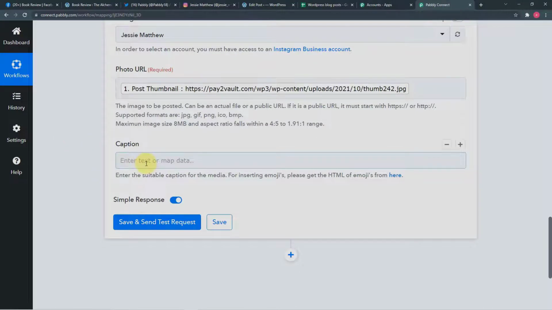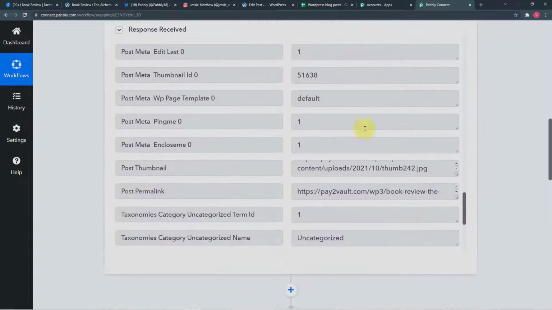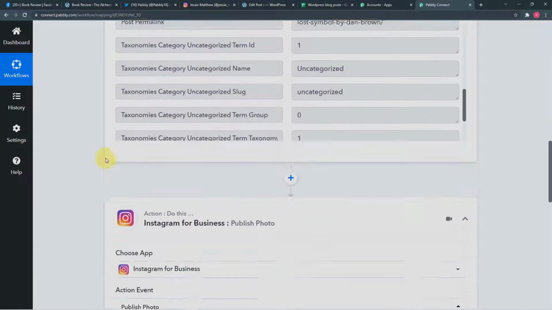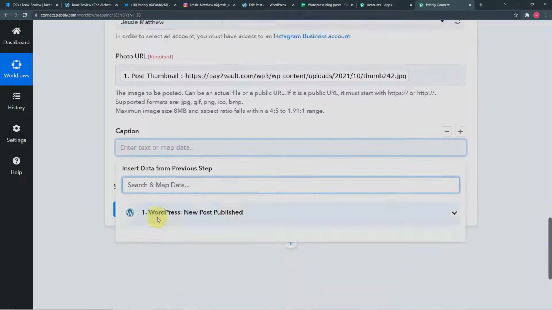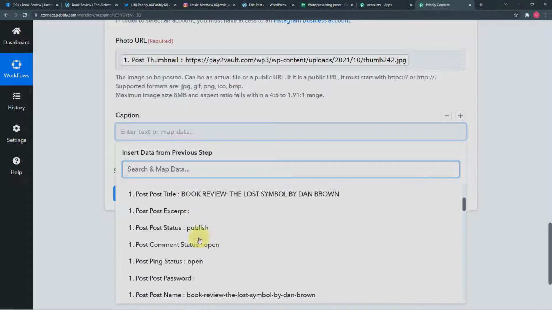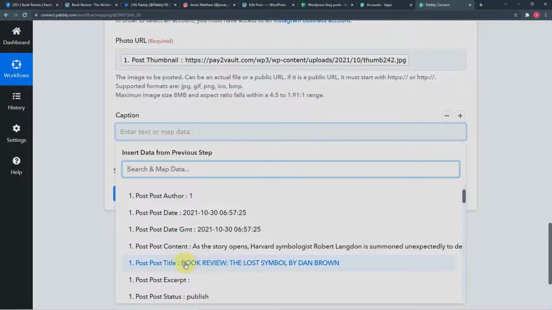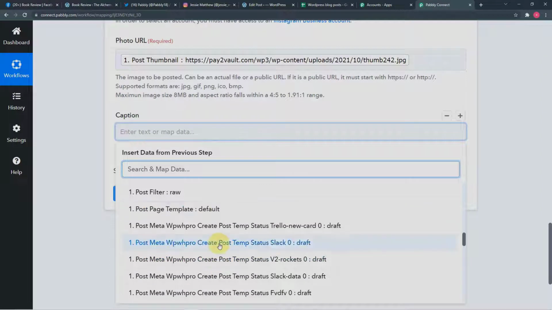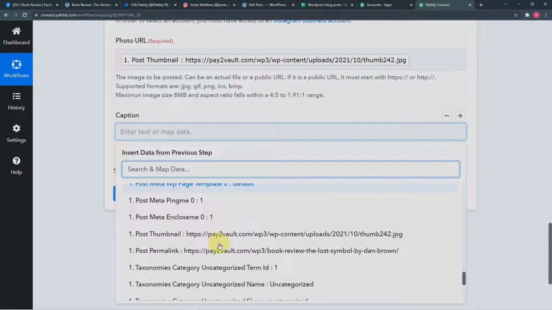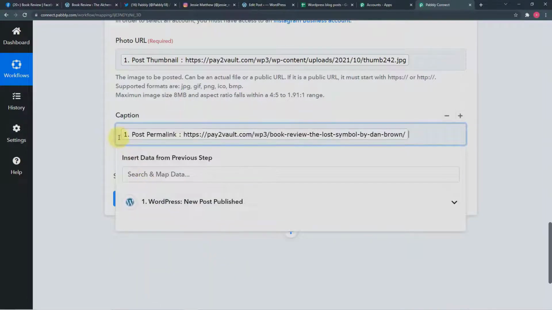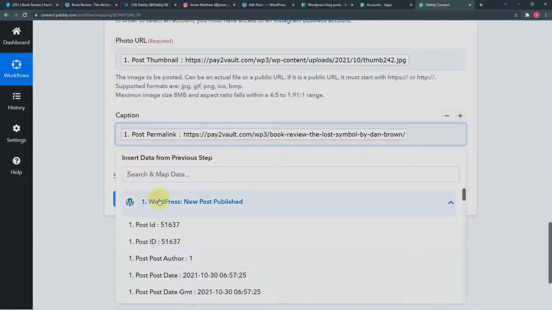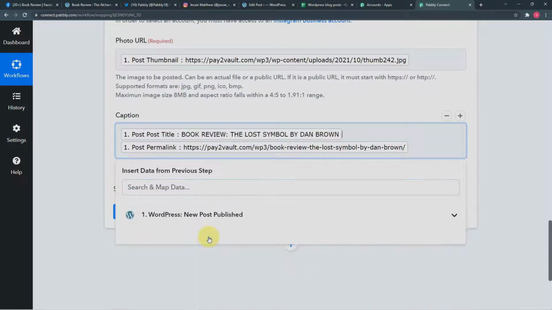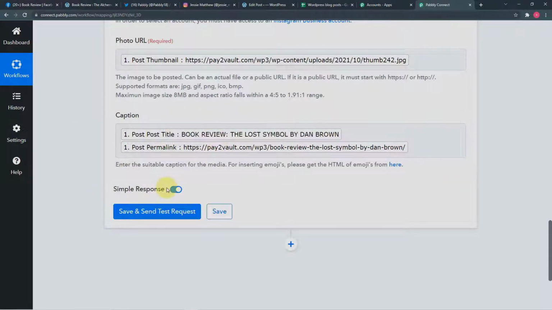Okay, now it is asking for the caption. So in this caption you can map the title of our post, which is this. Okay, so click on it. Or if you want to share the link of the blog post, you can map the link also. You will find the permalink here. So this is the link of the post. So you can map this, or you can map this along with the title also. So let me map the title as well. Okay, right. So this is our caption.